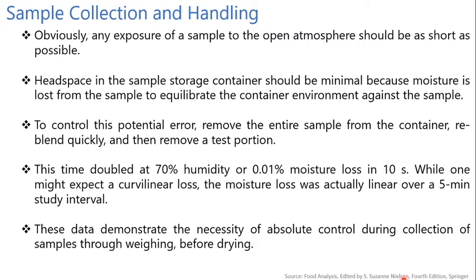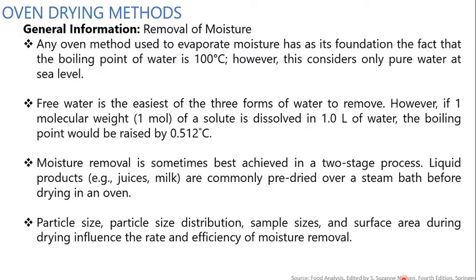These data demonstrate the necessity of absolute control during collection of sample through weighing before drying. Then the next one is the oven drying method. So, general information regarding the removal of the moisture. By using an oven we have to remove the moisture. For that we have some general information.